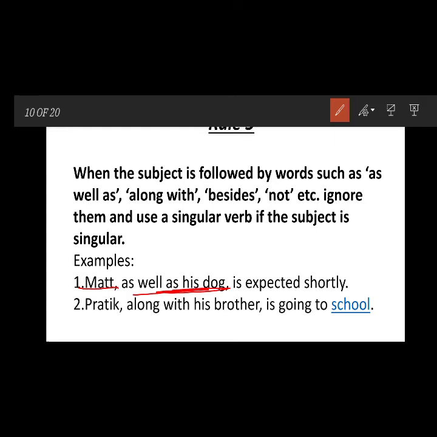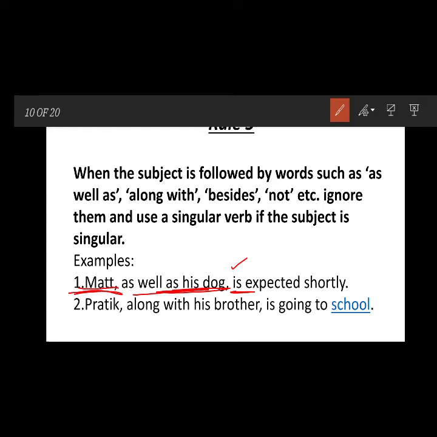So what we are talking about, first of all, is the sentence with a singular subject or a plural subject. Here your subject is Matt. With Matt someone is coming, but we will say Matt is coming. Here the focus is on Matt, so you have to focus on the subject, that is Matt. Matt is singular, so you have used is as a singular verb.